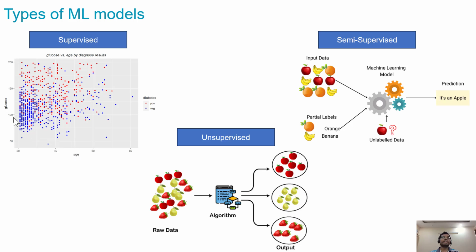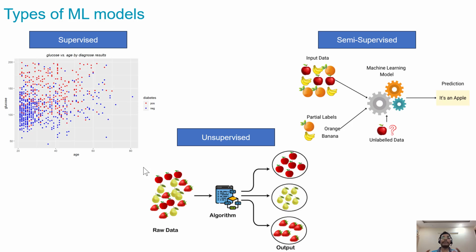Next comes unsupervised learning, where the model works with unlabeled data and tries to find hidden patterns or intrinsic structures within the data. An example is clustering, where customers are grouped based on purchasing behavior without any prior labels.